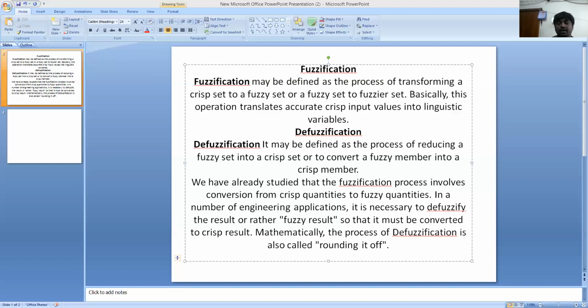Here, in the defuzzification method, we convert imprecise data into precise data. The precise data is the defuzzified value, that is 5.35. So this is one of the methods, and it is one of the best techniques of defuzzification. I have explained one method, and in the next class I would like to explain another method.